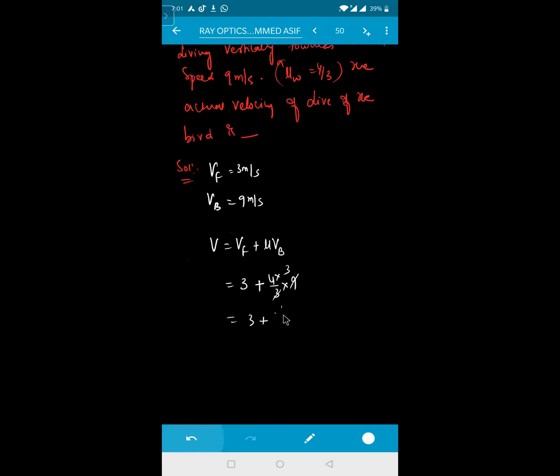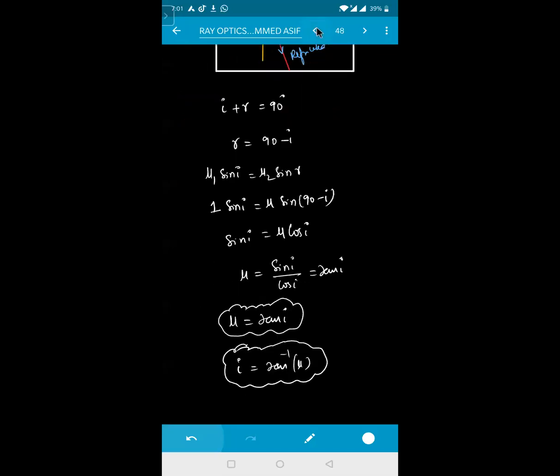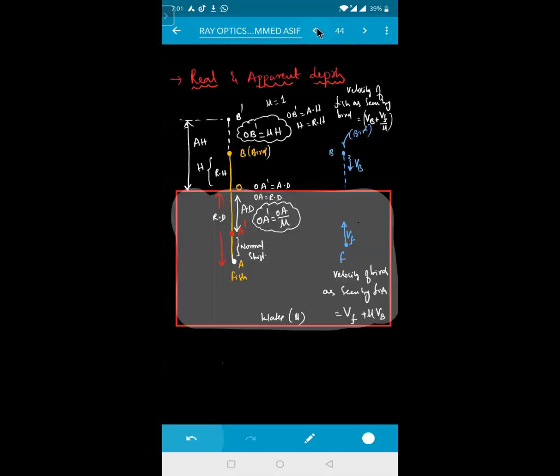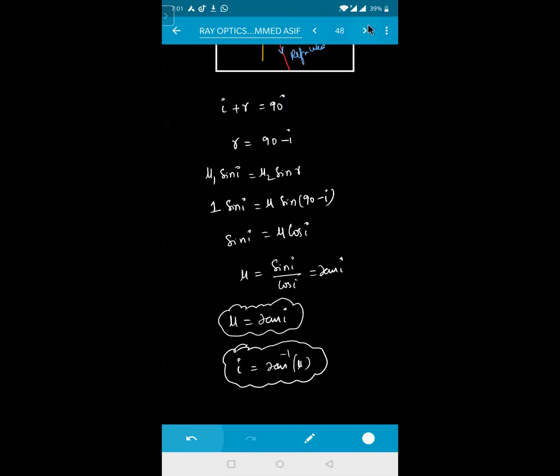Did I write something wrong? No, sir. Velocity of the fish as seen by the bird, what is this basically? 3. Let's see. So this is the velocity of the bird as seen by the fish. That means we need to calculate the velocity of the bird. This is the actual velocity of the bird, isn't it? We need to find VB, sorry.